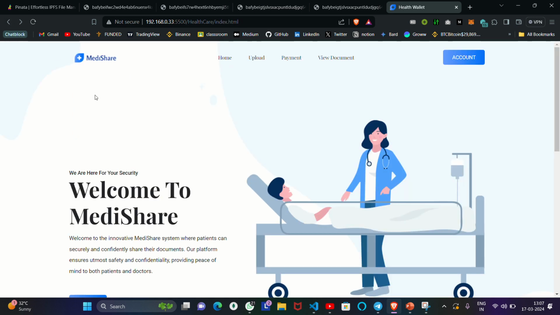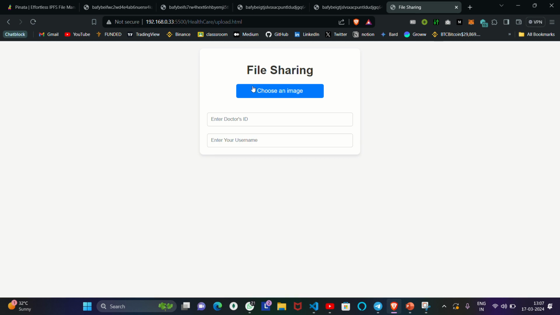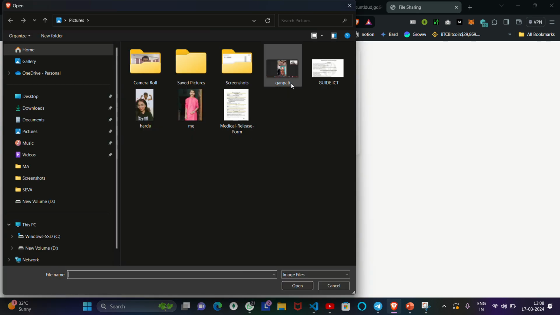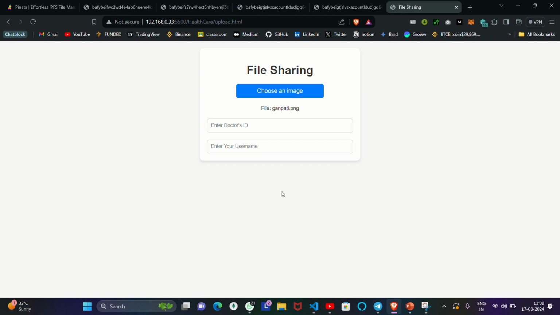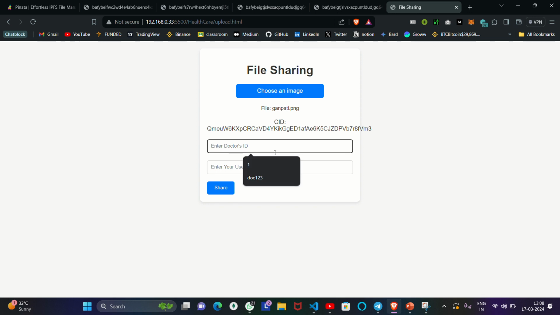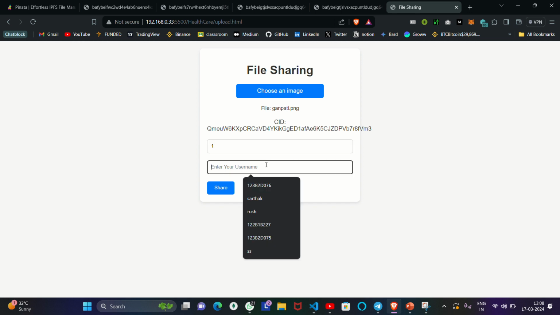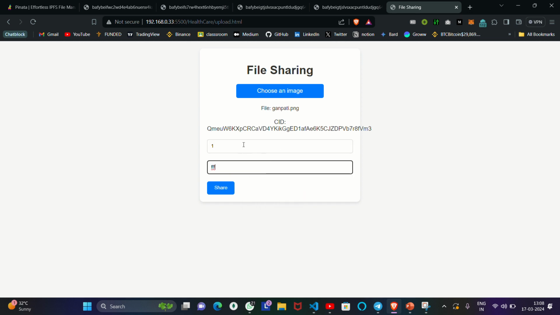So this is the process which will happen. The CID will be sent to a doctor ID. This is the doctor ID one account, which I have already logged in. It will come here with the username and CID, and the doctor can view the document as well. And this view document is all done on the IPFS database. So this is the main functionality of our system.